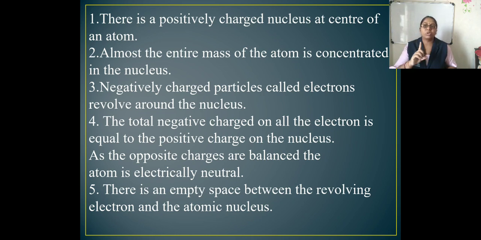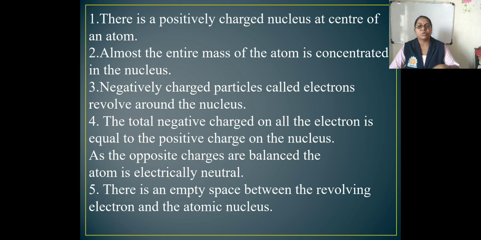Fourth, the total negative charge on all the electrons is equal to the positive charge on the nucleus, and as the opposite charges are balanced, the atom is electrically neutral. Fifth, there is empty space between the revolving electrons and the atomic nucleus. So these are all the postulates, or points, of Rutherford.